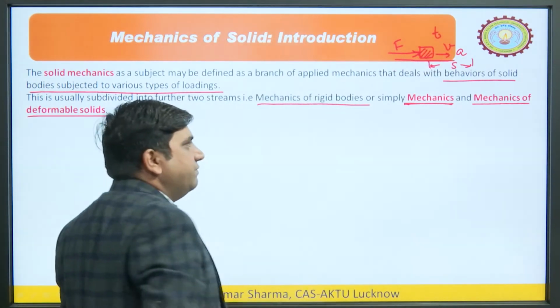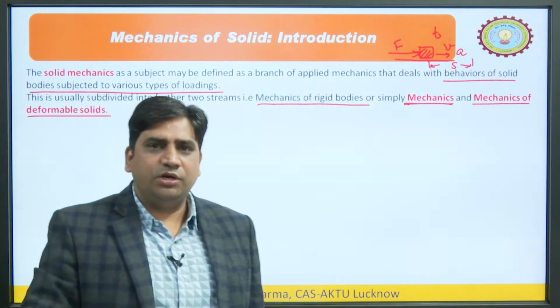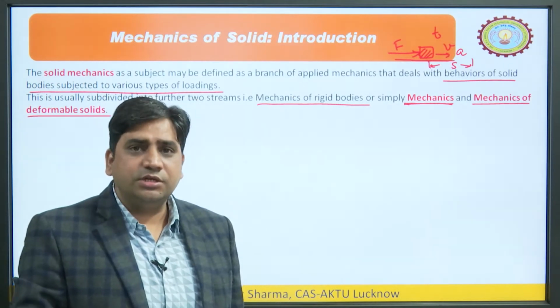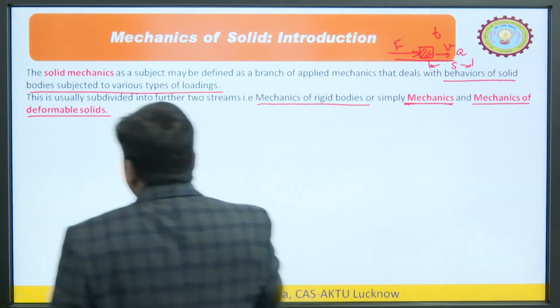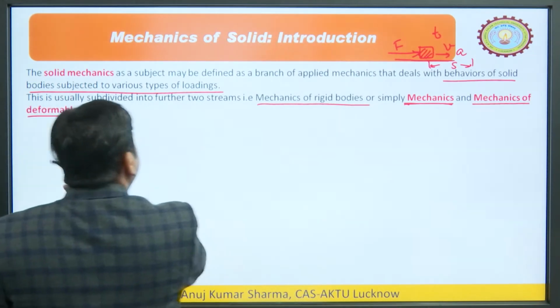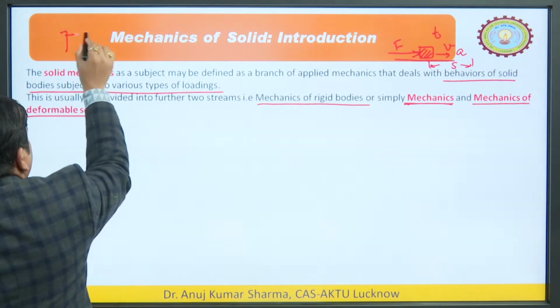All these things we generally study on the rigid body. But another branch is also there in which the body is deformable solids, like let us say we have an object.